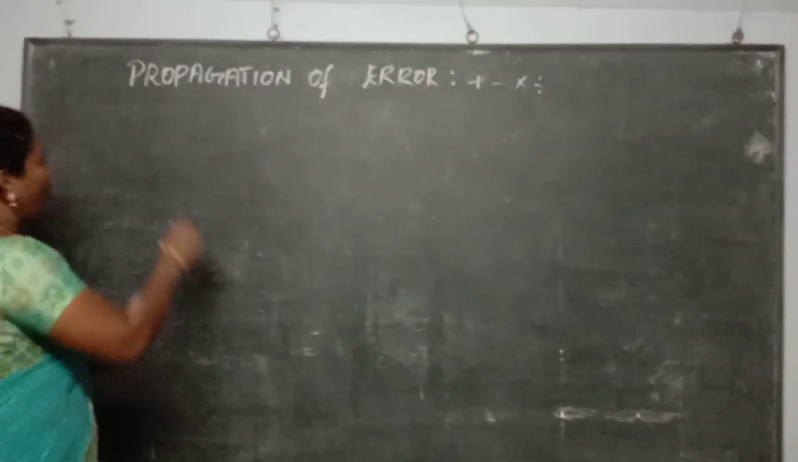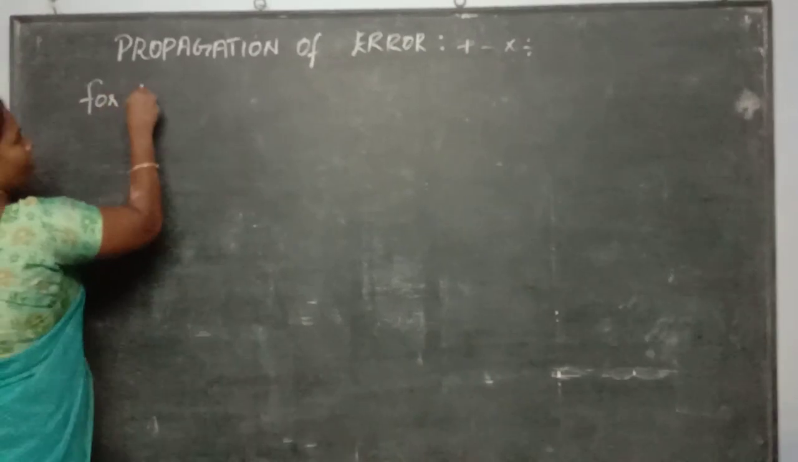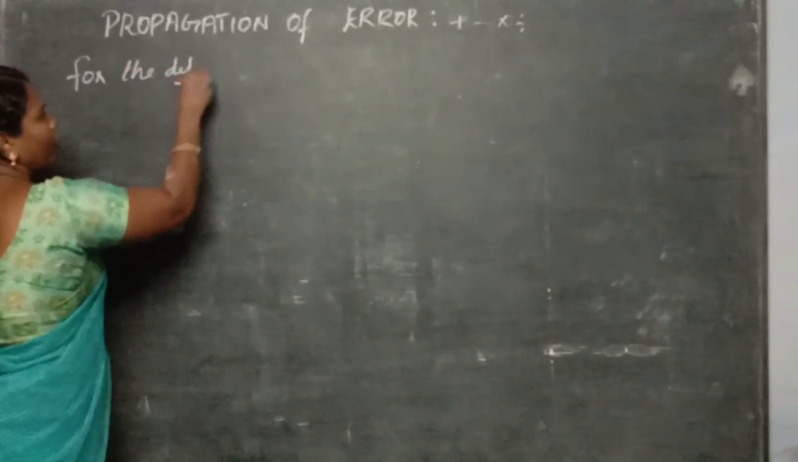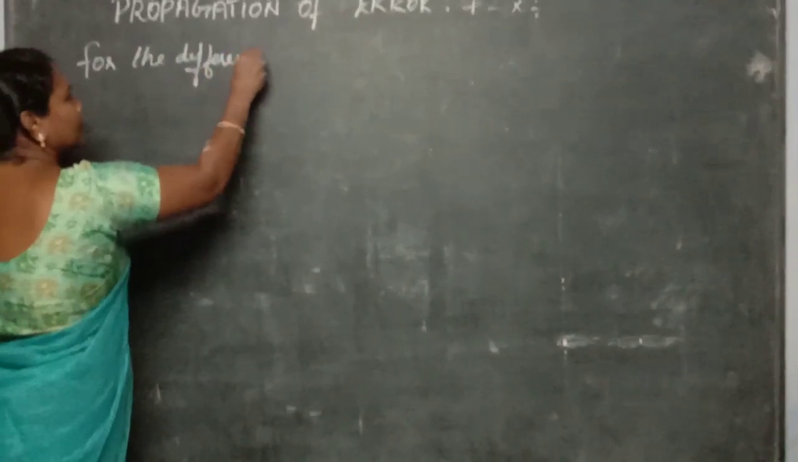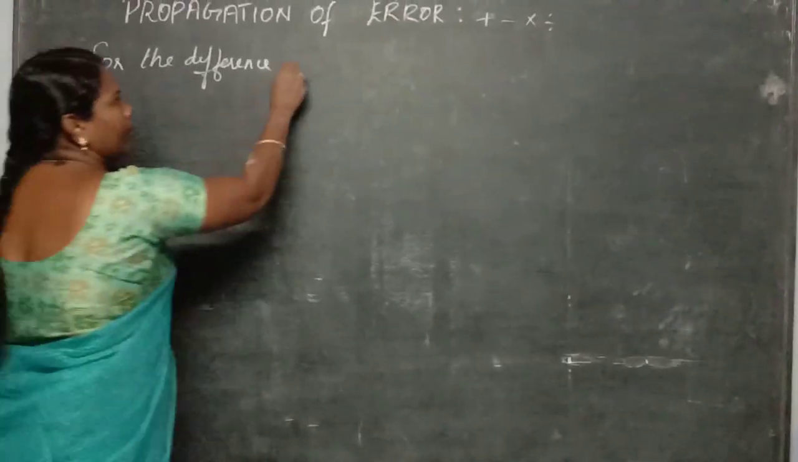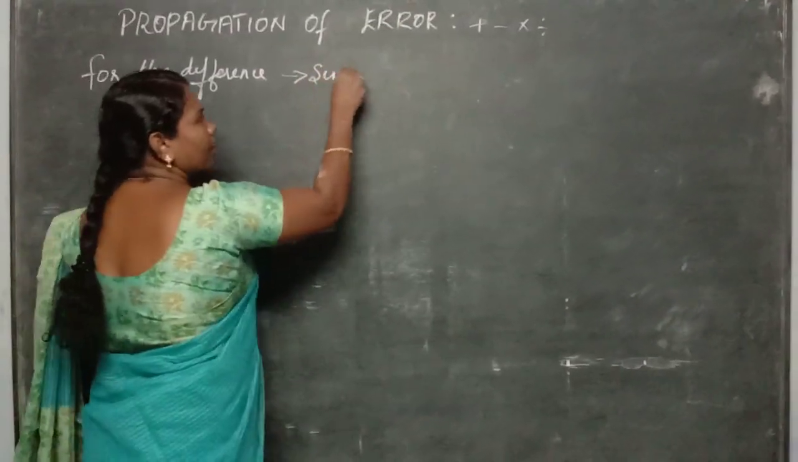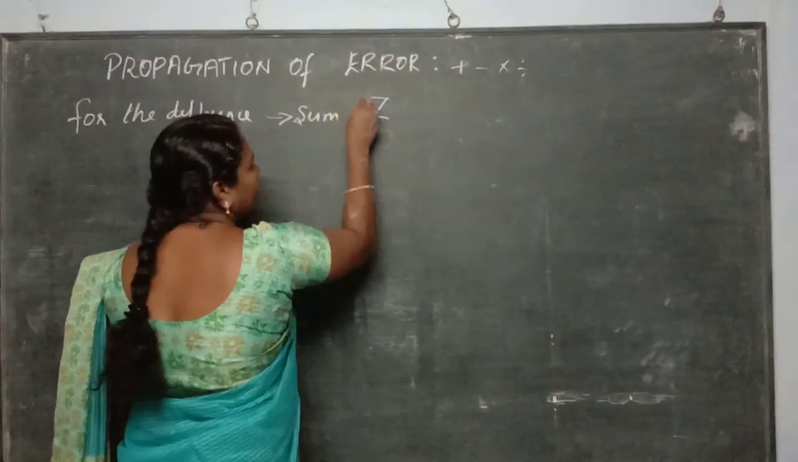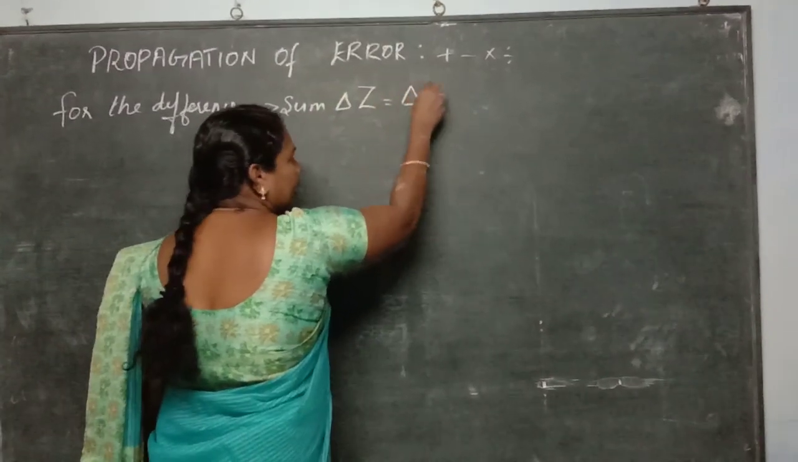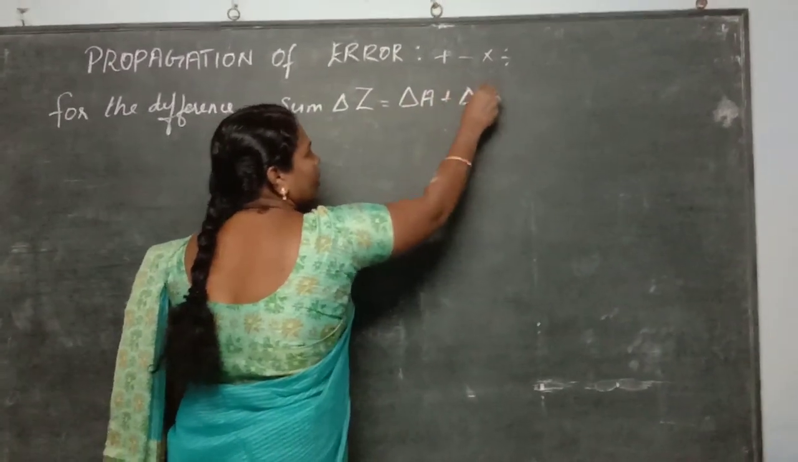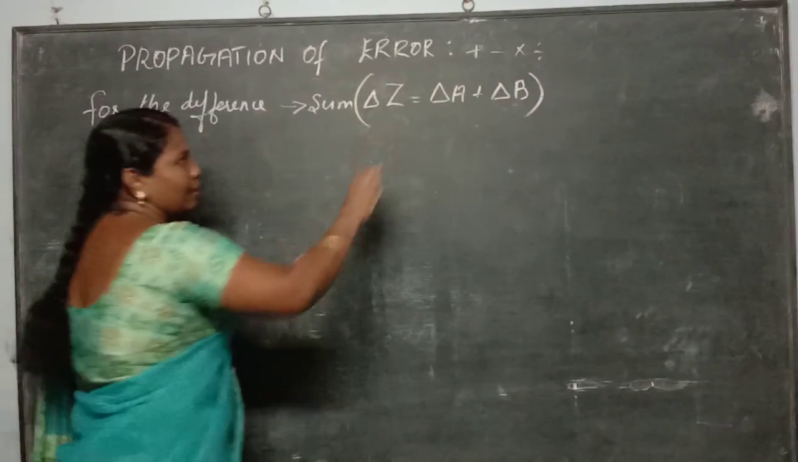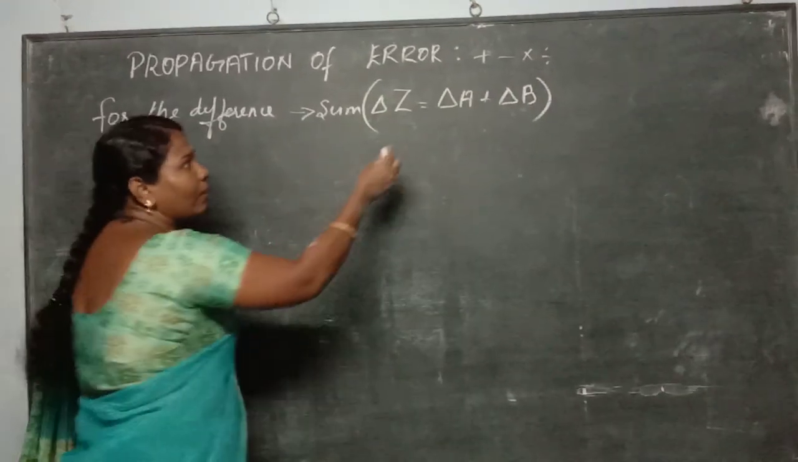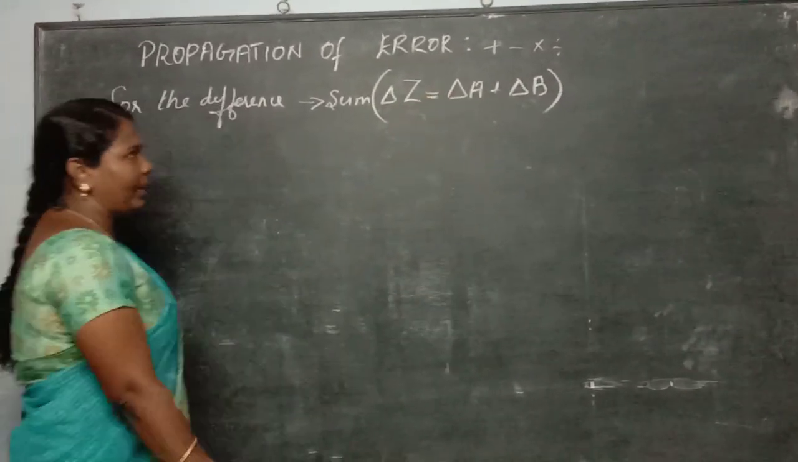Yes. Next you are going to see that for the differences. For the differences you are going to find, see here, differences means the same. What you are finding in the sum, that is delta z is equal to delta a plus delta b. This is the same for the differences also. See how I can prove in that manner.